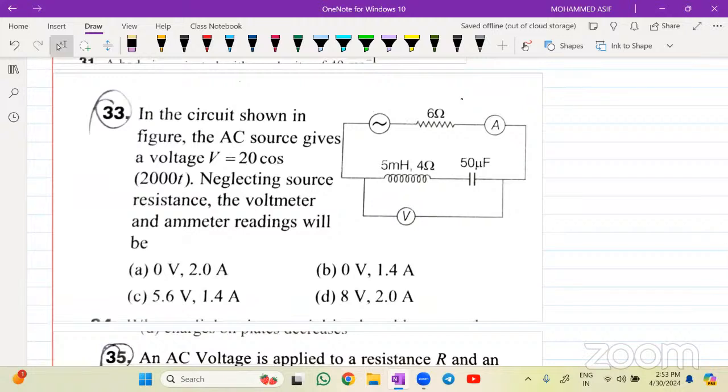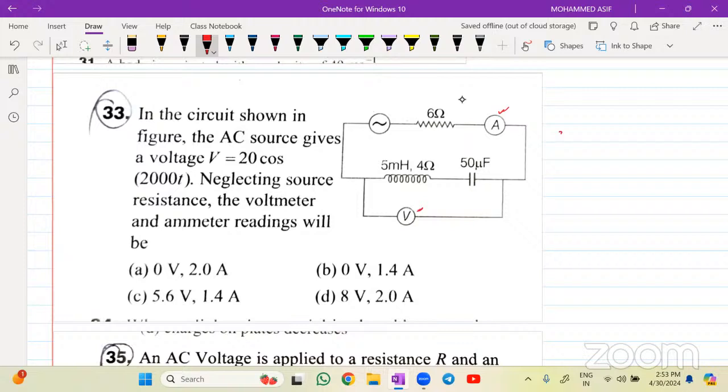Question number 33. In the circuit shown in the figure, the AC source gives a voltage V equal to 20 cos 2000 pi t. Neglecting the source resistance, the voltmeter and ammeter readings will be how much? Okay, a capacitor, inductor and resistor are given. We need the current passing through the ammeter as well as the potential reading of the voltmeter. It's a series combination. So the R value given is how much? 6 ohms. So yes, 6 ohms.